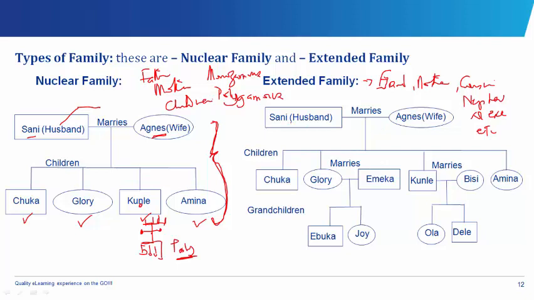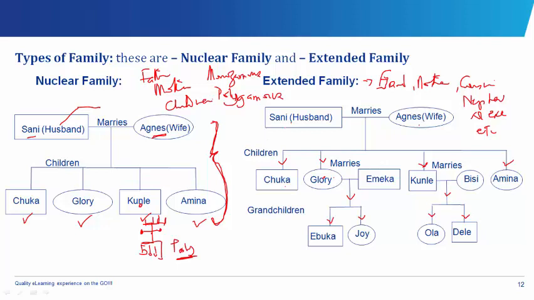So, for example, the same Sunny marries Agnes, and they give birth to Chuka, Glory, Kunle, and Amina, just like we have in this picture. Then Glory gets married to Emeka, and they give birth to Ebuka and Joy. Kunle gets married to BECE, and they give birth to Ola and Dele.